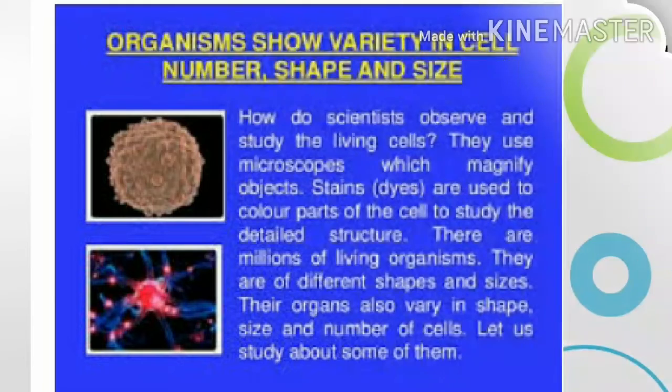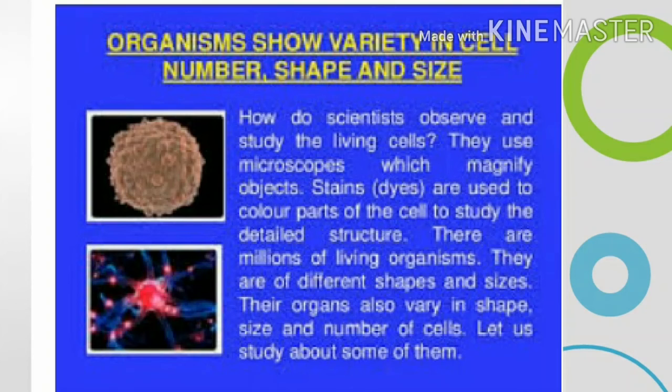We will now discuss the variety in number, shape, and size of cells present in living organisms. There are millions of living organisms, all of which are made of tiny cells. The various organisms, however, differ in the number of cells which make up their body.